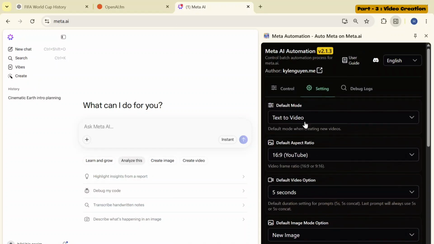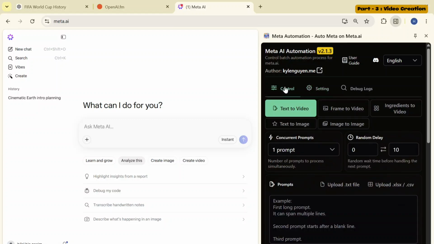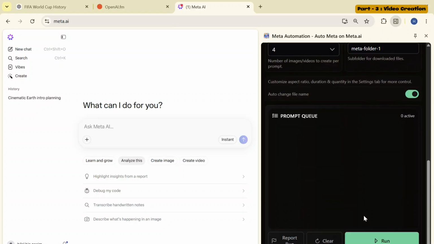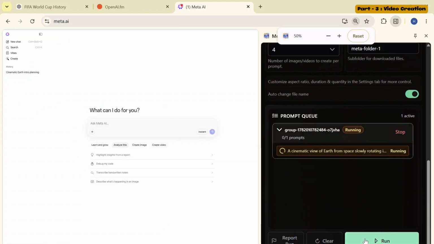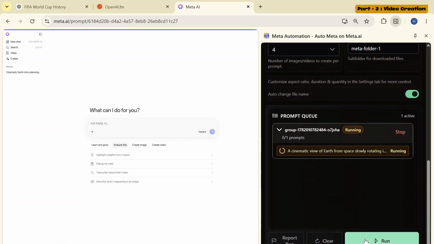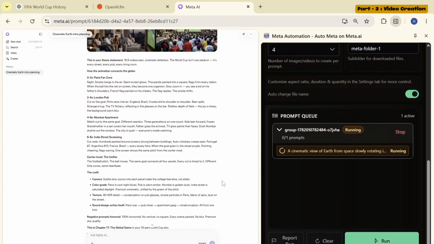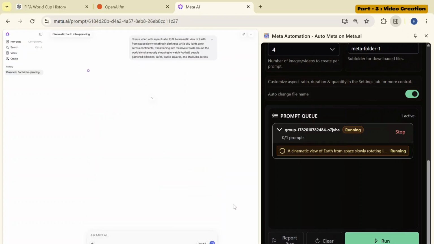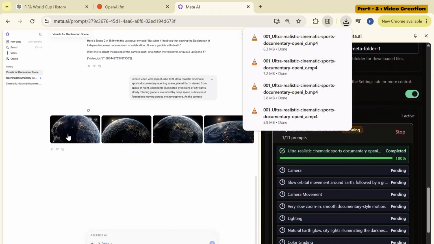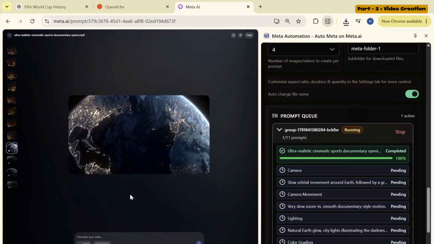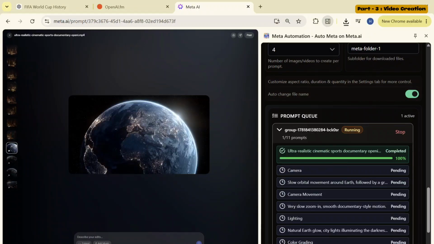And this is the main reason that we have installed this extension, because manual download results in videos with a watermark. Once everything is ready, simply paste your prompt into the prompt box, scroll down, and click the Run button. The video generation will start immediately, and it may take 1 to 2 minutes to generate the video clip. Inside the application, you can preview the generated videos. However, do not download them manually, because they will contain a watermark. Let me show you this practically.